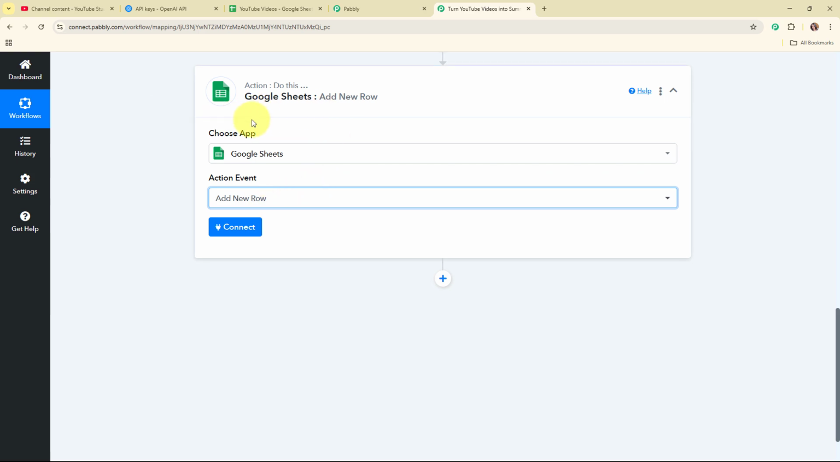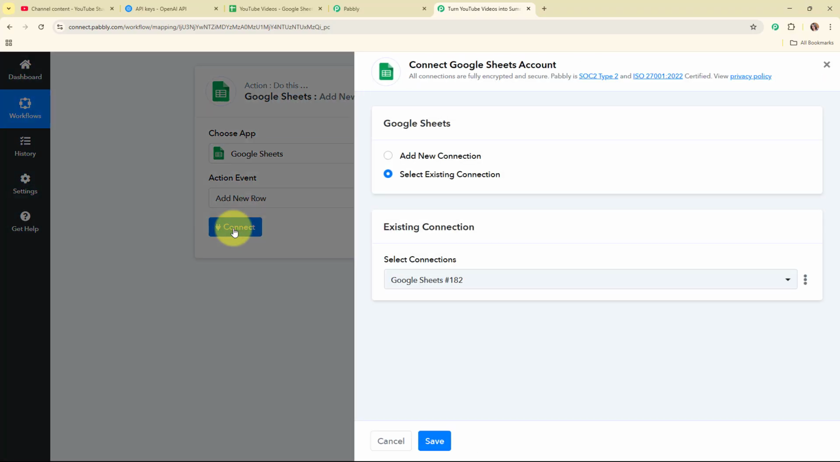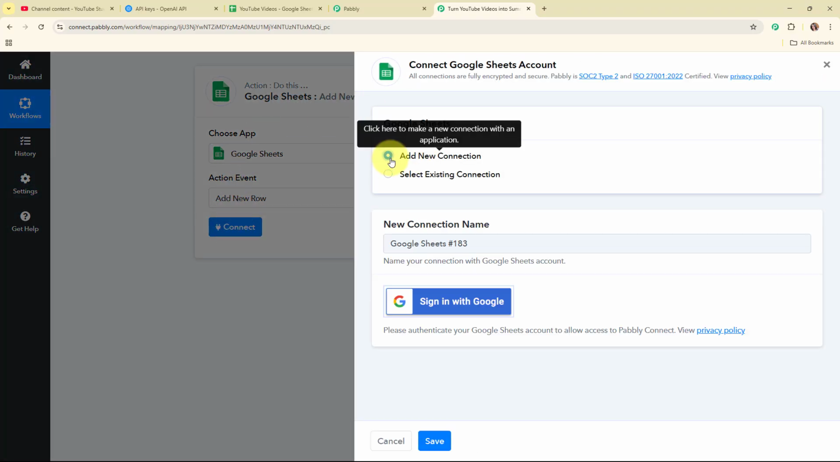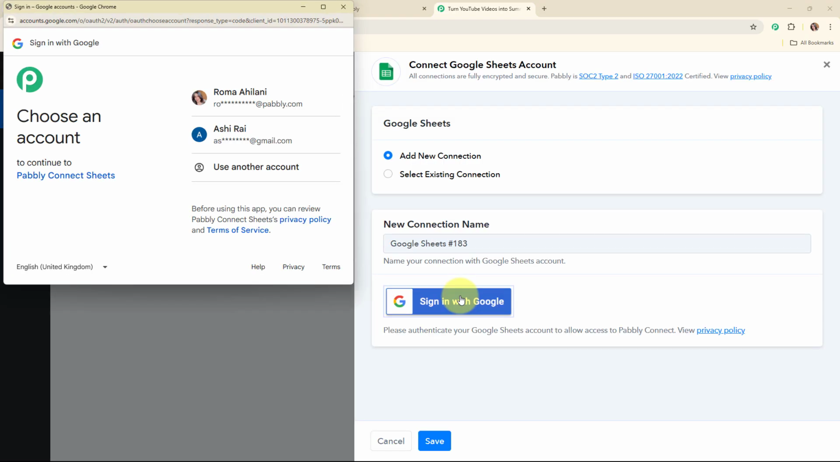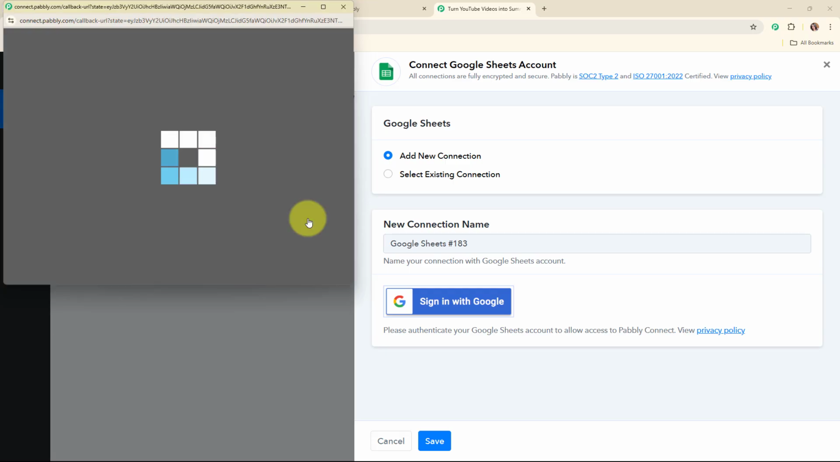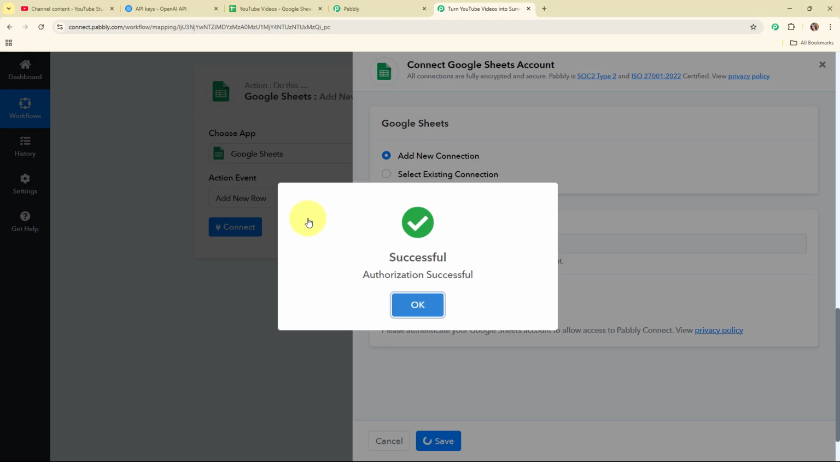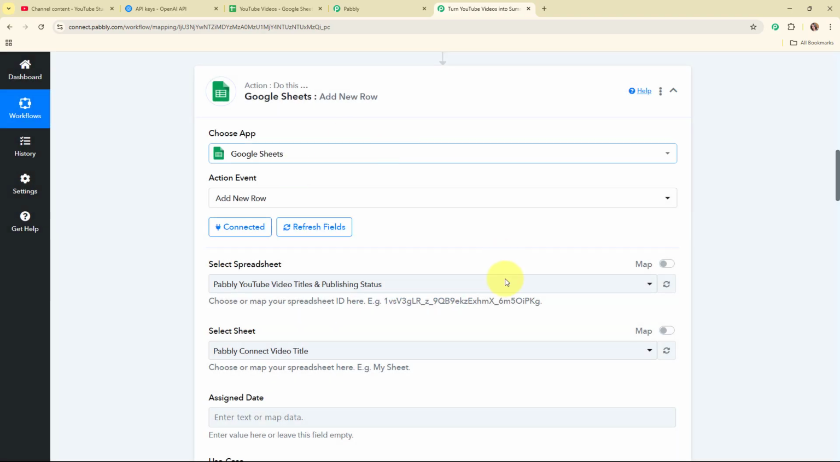So now here to build this connection I'm going to click on this connect, and here to build a new connection I'm going to select add new connection. If your Google Sheets account is already connected with Pabbly Connect, then you can click on select existing connection. And now here to build a new connection I'm going to click on the sign in with Google. Here I'm going to select my desired account, and then I'm going to click on this allow and give access to Pabbly as your data is secured with Pabbly. Authorization successful. So here you can see we are now successfully connected.